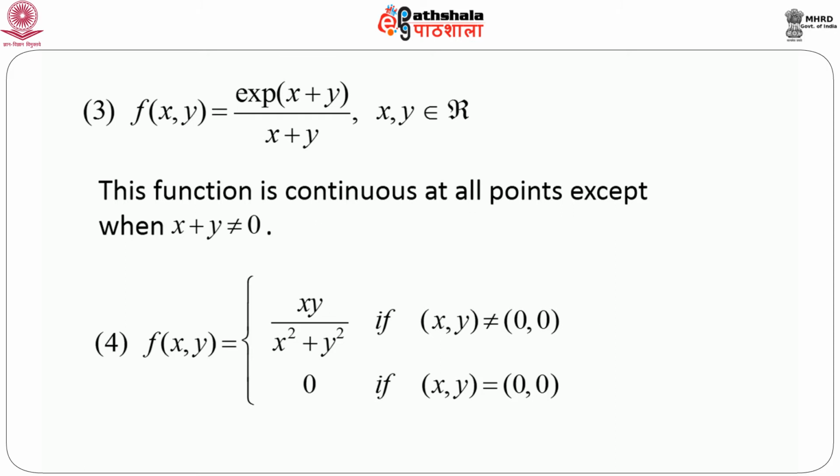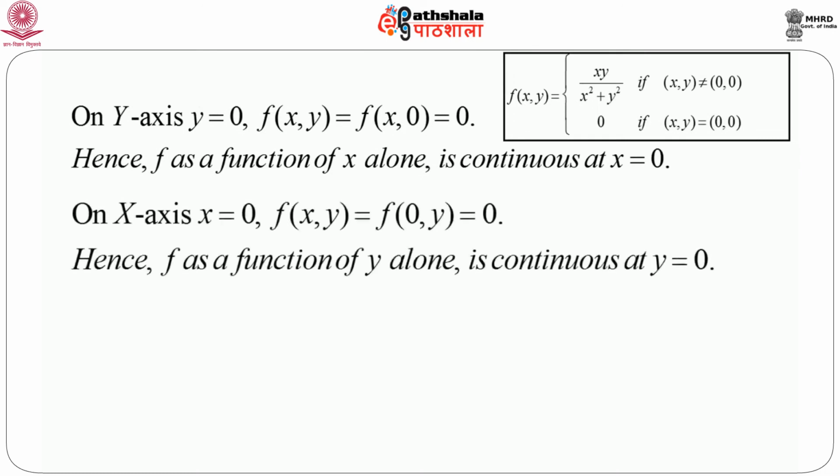Now on the x axis y is 0, so we can think that f(x, y) equals f(x, 0) equals 0. Now we can think of this function as a function of x alone, continuous at x equals 0 because it is a constant function. Similarly, if we put x equals 0, f(x, y) equals f(0, y), which is again 0, that means f as a function of y alone is continuous at y equals 0 because it is a constant function of y only. Now this function is continuous at x equals 0, this function is continuous at y equals 0. So naturally one can think that the function should be continuous at (0, 0), that means at origin.